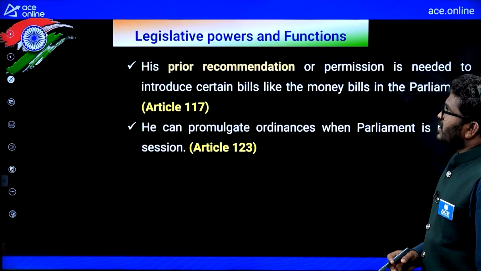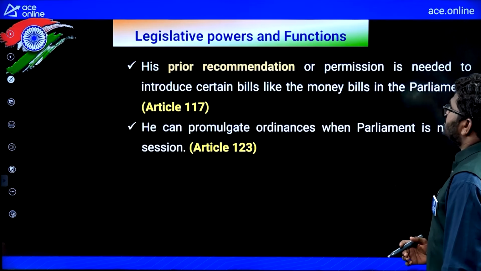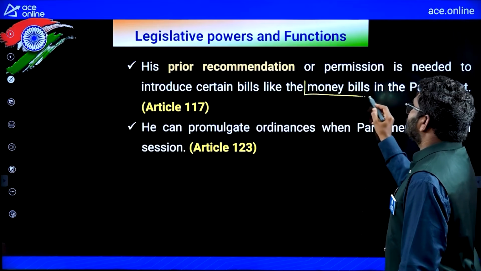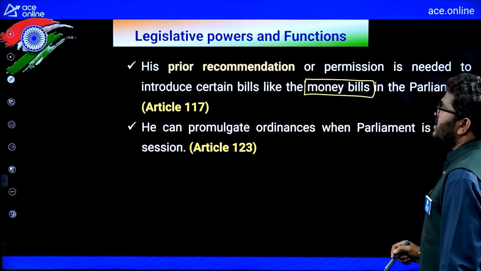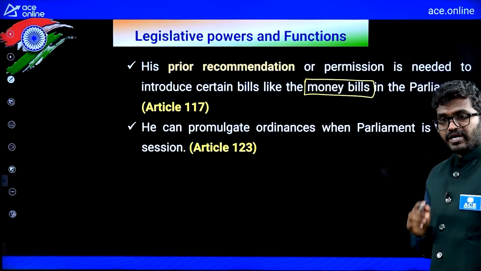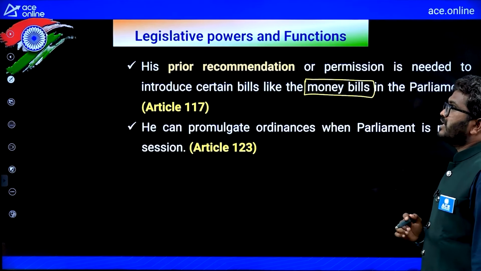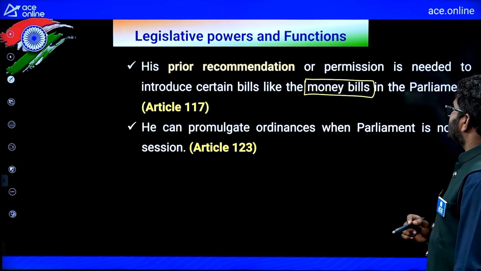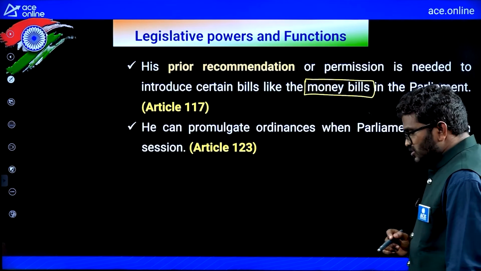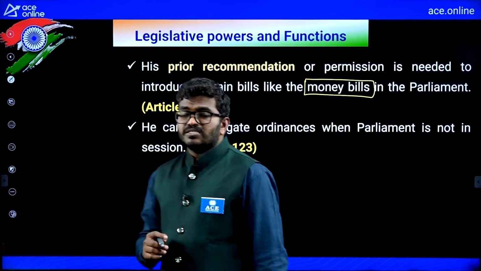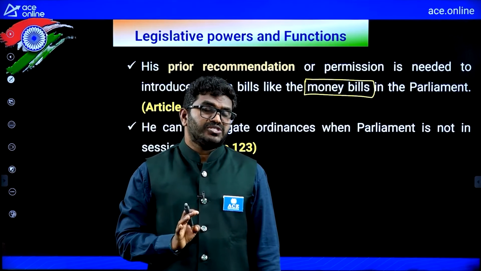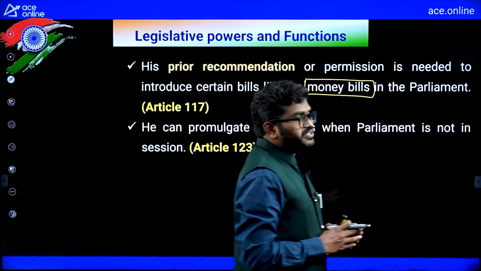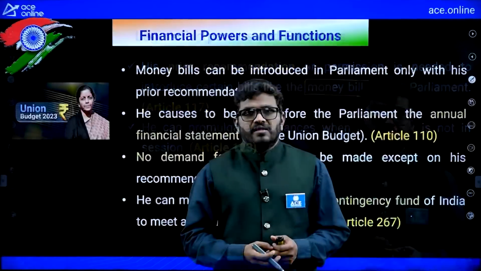Another one, his prior recommendation or permission is needed to introduce certain bills like the money bill. This is important. To introduce a money bill in the Parliament, the president's recommendation is definitely required. He promulgates ordinances when the Parliament is not in session. So sometimes if the Parliament is not in session and an ordinance is required, he will pass these ordinances directly. So these are the legislative powers of the president.